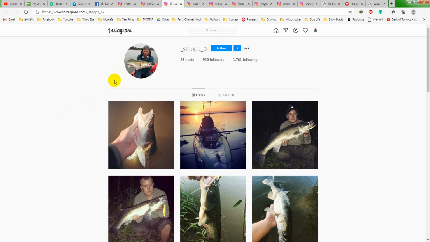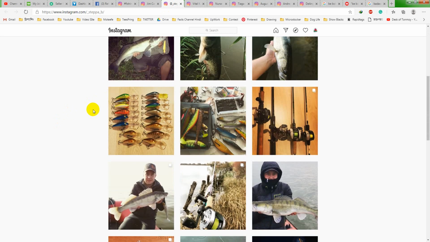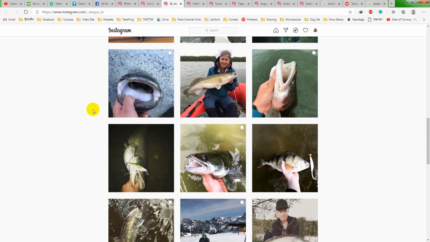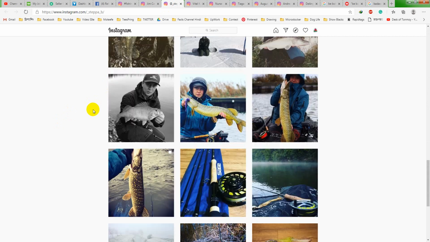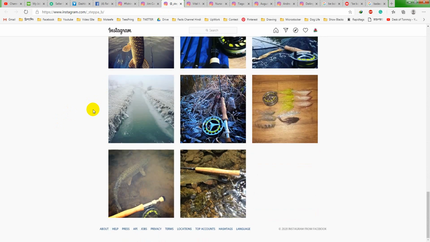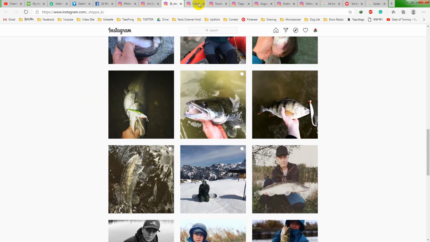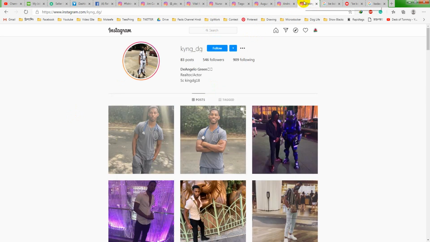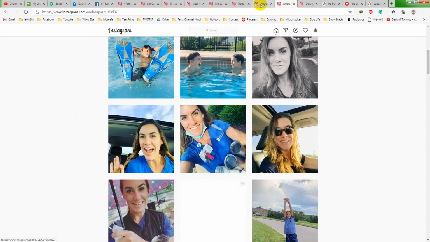Like this is another profile. This one is also on fishing. This man also loves fishing. Maybe he doesn't have any t-shirt design, no problem, we can go to the next one. Okay, this profile is locked, so we cannot see that, but that doesn't matter. It's not like everyone will be the same.